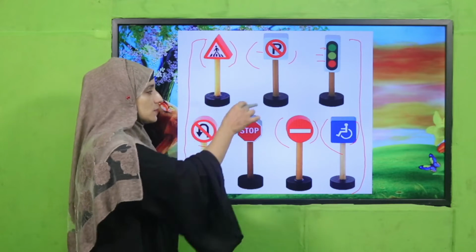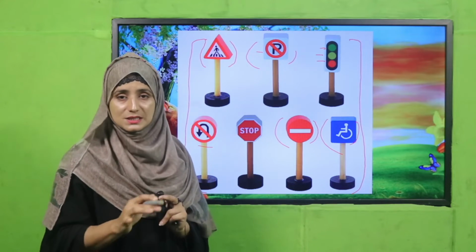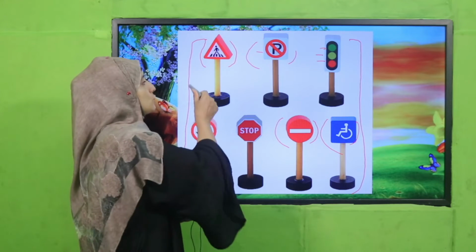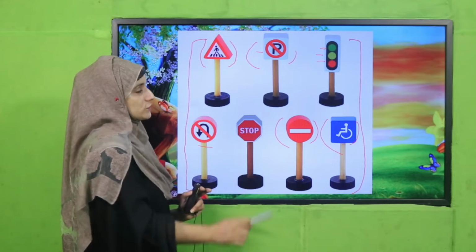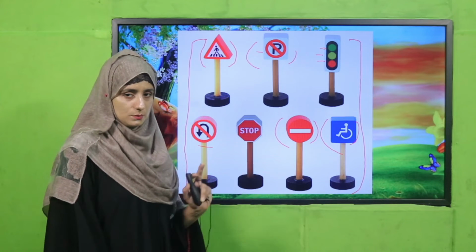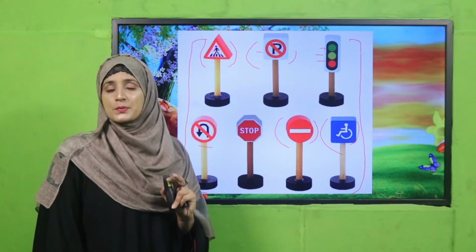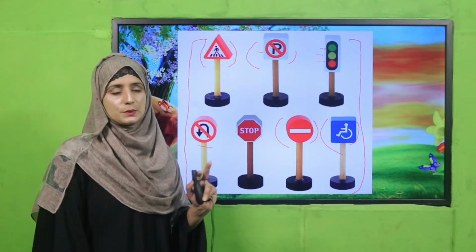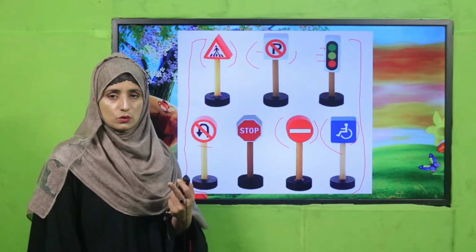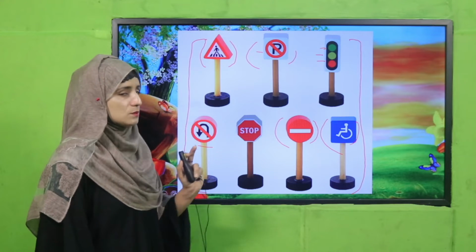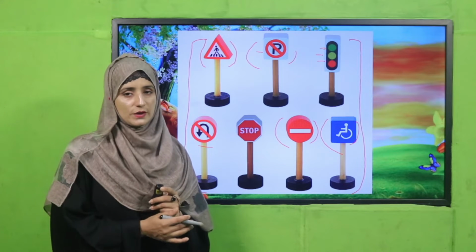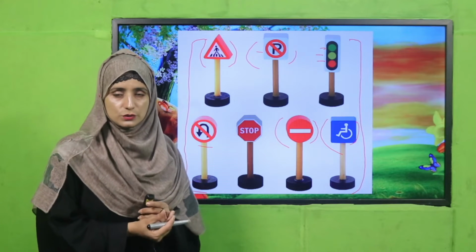So such types of symbols are also giving us some message, my dear students. Even if nothing is written there, you can understand which type of symbols these are and which message is being delivered through them, because we have to follow all these symbols. We can find them in any public place, on roads. And through these symbols we can avoid any type of accident. Is that clear, my dear students?